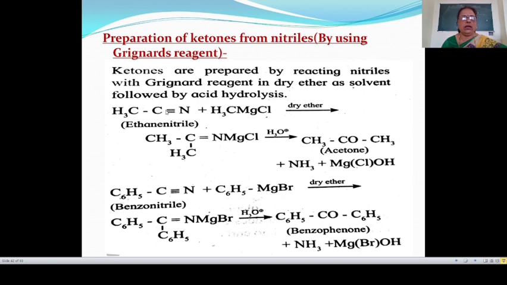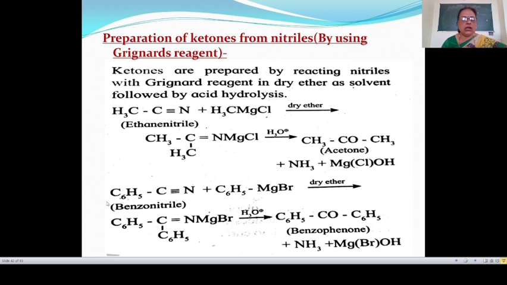Here ethane nitrile reacts with Grignard's reagent like methyl magnesium chloride in presence of dry ether. Then this gives magnesium complex, and this magnesium complex on acid hydrolysis gives propanone, or this is also known as acetone. Then let's see another example. Here benzonitrile. Formula of benzonitrile is C6H5 single bond C triple bond N. This benzonitrile, when it reacts with phenyl magnesium bromide in presence of dry ether, then this gives magnesium complex.